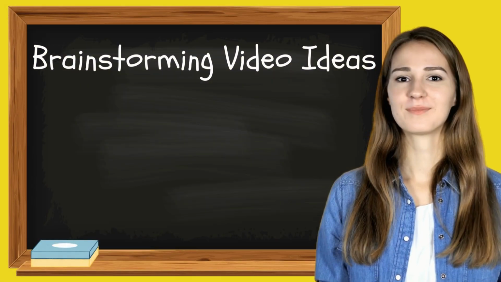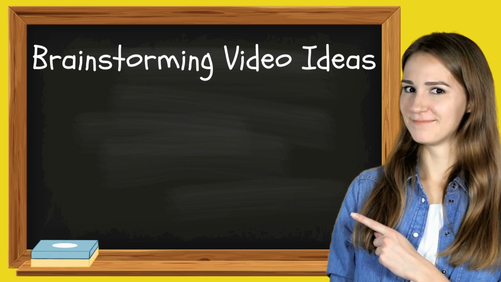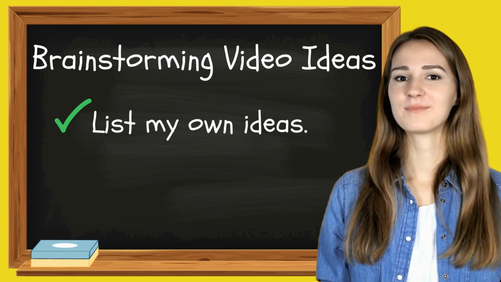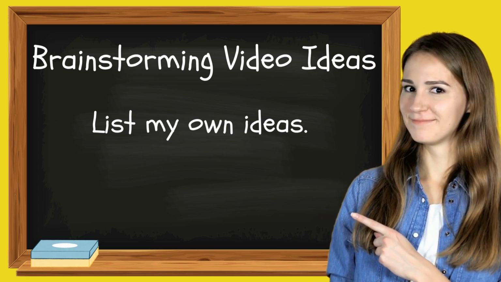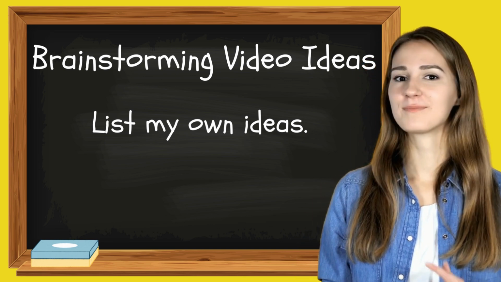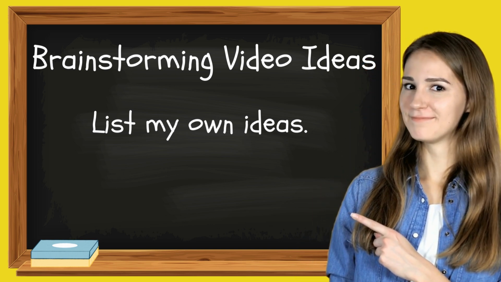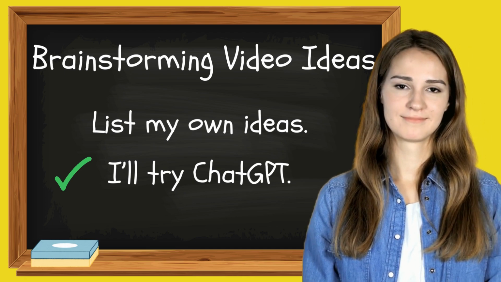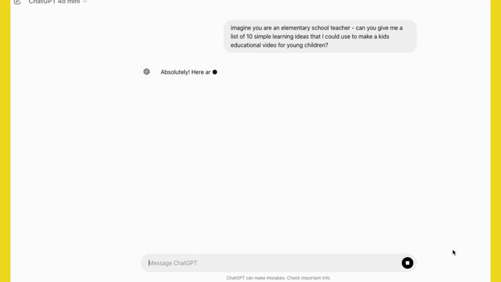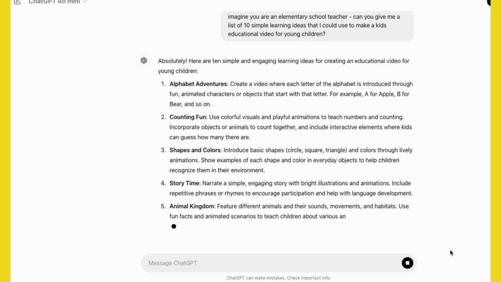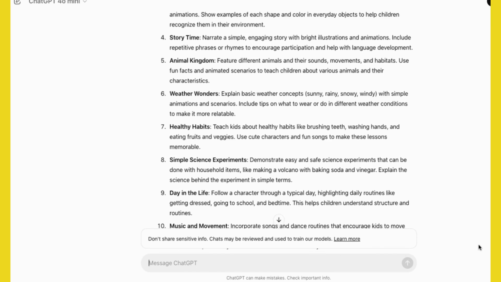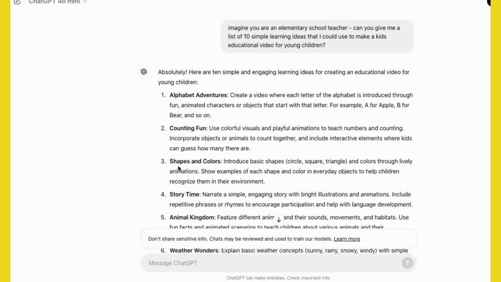First of all, you need an idea to start, but you can easily complete this step in one of two ways. If you're naturally brimming with creativity, hats off to you. Start jotting down those ideas, but if you're staring at a blank page wondering where to begin, don't sweat it. That's where our digital friend ChatGPT comes in handy. Head over to ChatGPT and ask it to give you a list of 10 simple learning ideas for a kid's educational video. Voila! Now we have a list of potential ideas to work with. And if you don't like those ideas, you can always run the prompt again to get more choices.